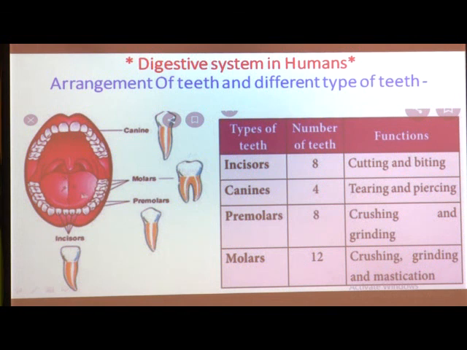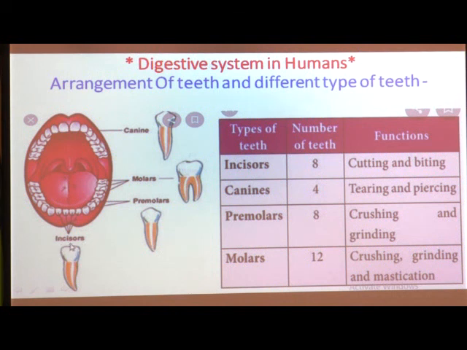So there are 4 types of teeth in our mouth. Which 4 types are there? In the lower jaw you can see this type of teeth. This is the structure of these teeth, and the name of these teeth is incisors. The scientific name for these 4 teeth is incisor.